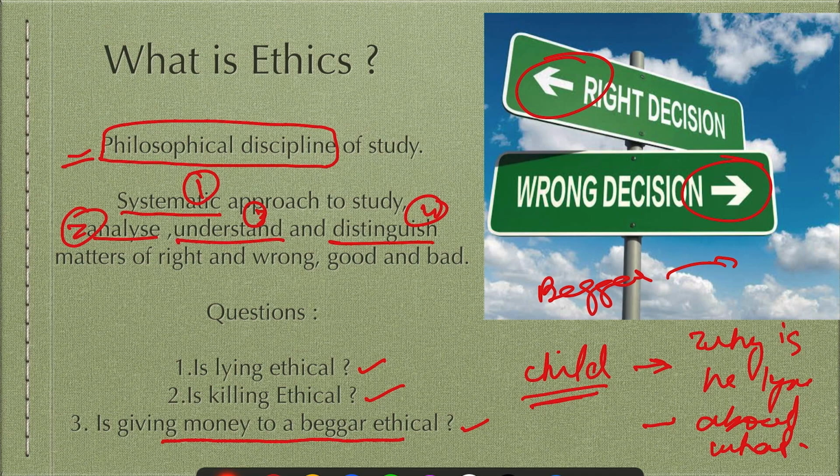Is he part of any syndicate? You must have heard of a case where a beggar was a millionaire and he was staying in a very good hotel and he used to come and beg. So all these are questions. Another example of where giving to beggars may be wrong: suppose everyone is giving money to beggars, but then you find that there is child trafficking going on, and children are being brought from villages and tribal areas and involved in begging by some criminal elements.